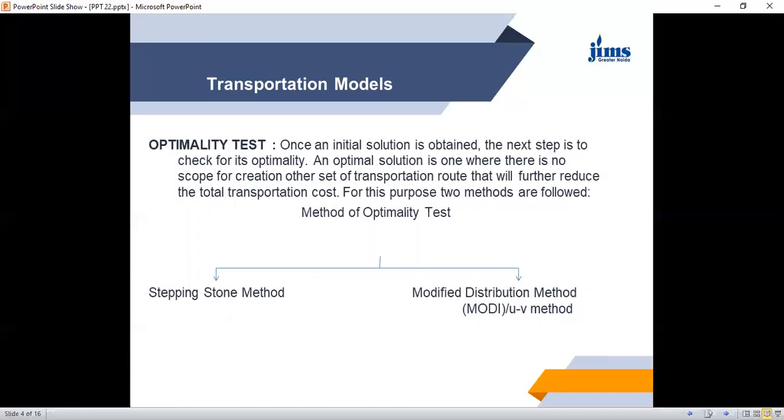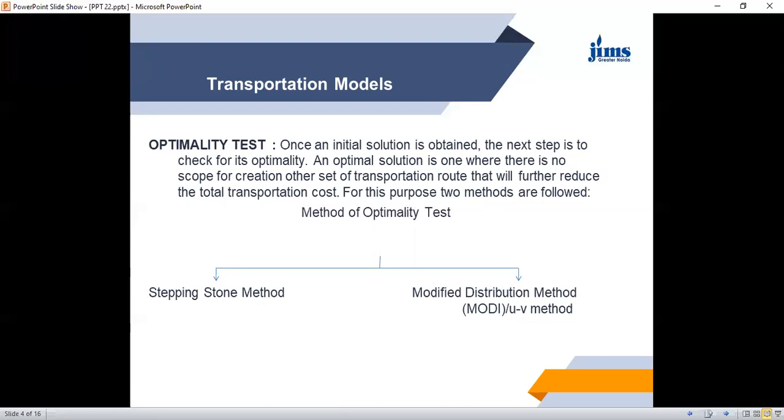I would personally suggest that you learn to apply Boehm for the initial basic feasible solution and the Modi method for the optimal solution.